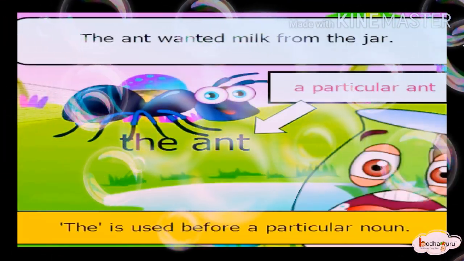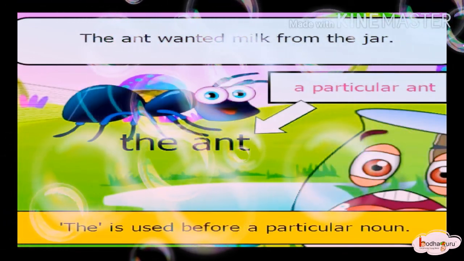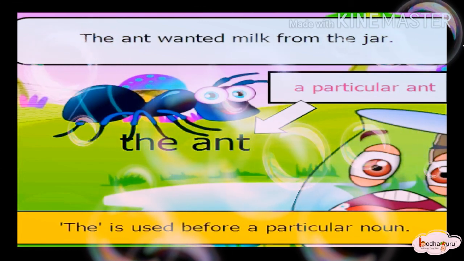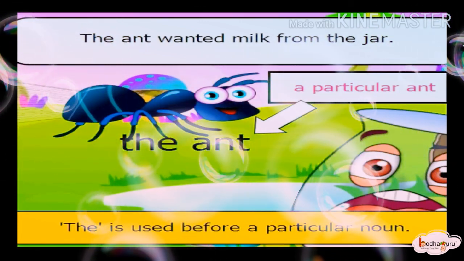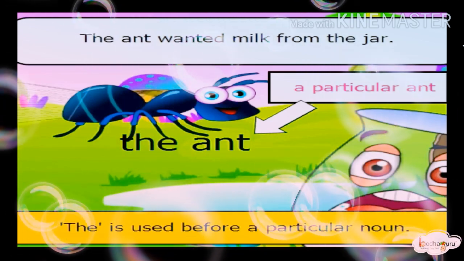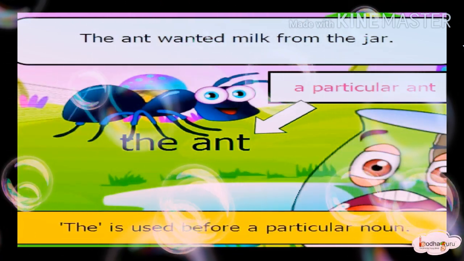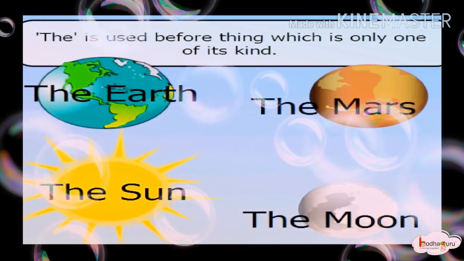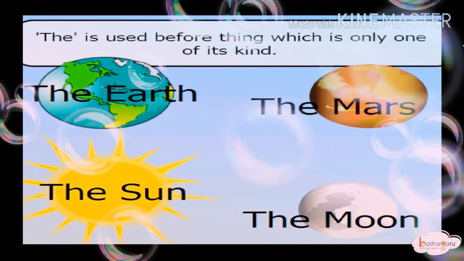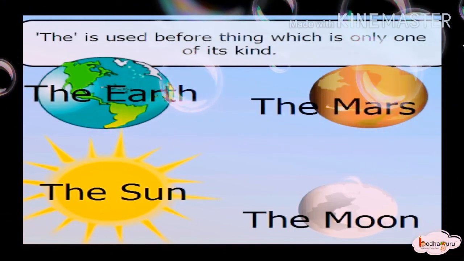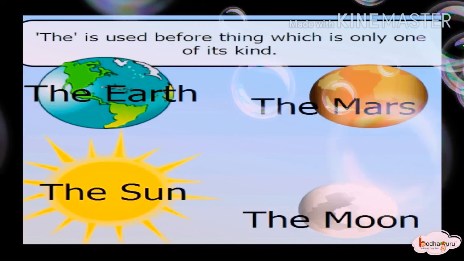The ant wanted milk from the jar. Why didn't we say an ant? Because the is used to specify a noun. So here the ant means we are speaking about a particular ant, not any other ant. The is used before the things which are only one of their kind, like the earth, the Mars, the sun, the moon.